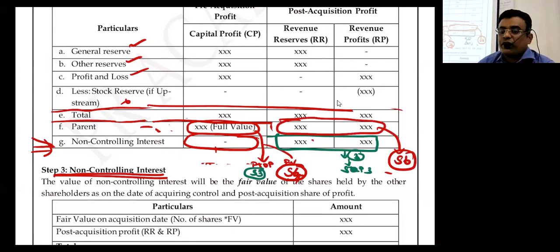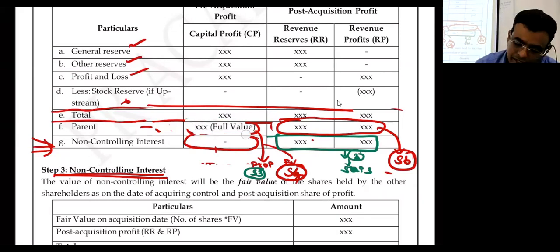Post acquisition profit of holding company always will go to step number 6. We will conclude like this, why unnecessary tension? Post acquisition of NCA always will go to... I hope you are clear on that. We can look at this area specially, it is a useless area.